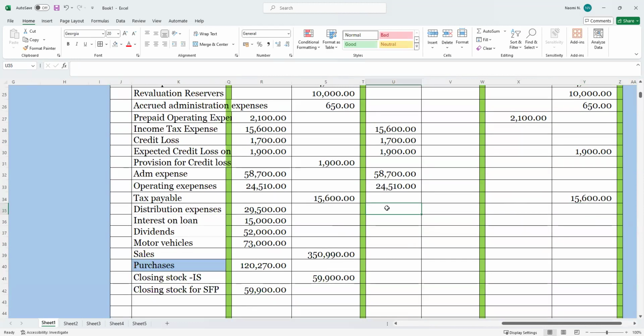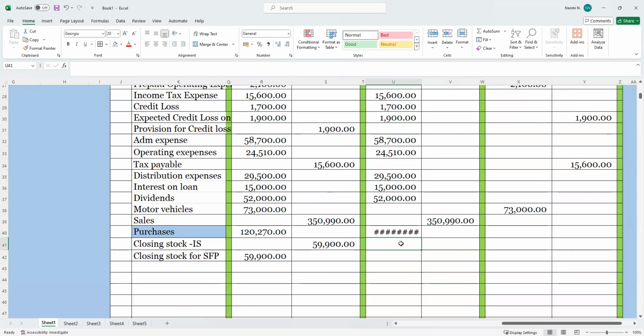Distribution is an expense, income statement. This will come here. Then MV will be here. Sales will be here. Then we have purchases. Purchases will be here, income statement.